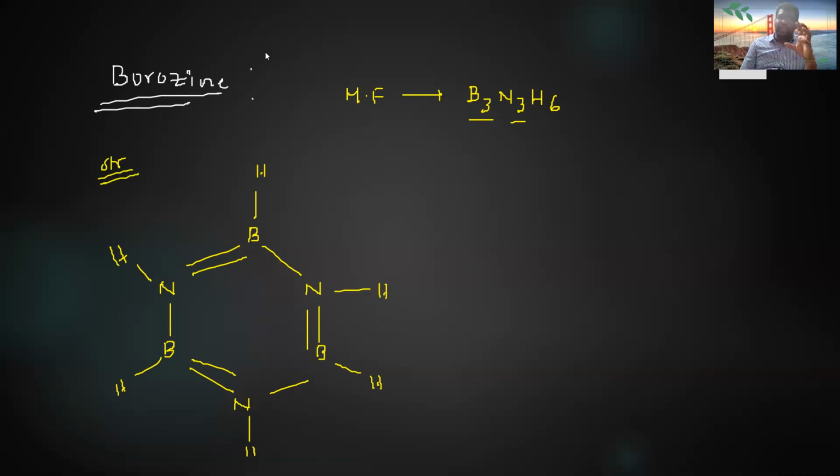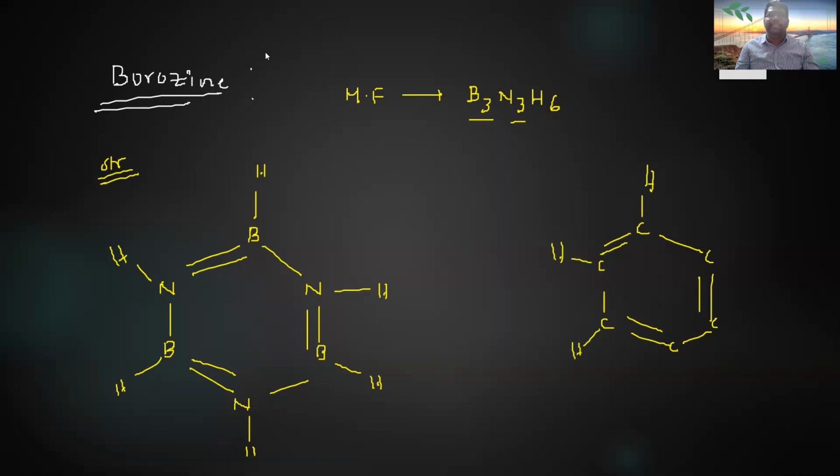To observe, students, this structure is similar to the structure of benzene. Here carbon, carbon, carbon, carbon, carbon, with double bonds. What is the molecular formula of benzene? C6H6. So borazine looks like benzene. That's why it is called inorganic benzene. Inorganic benzene means without carbon.